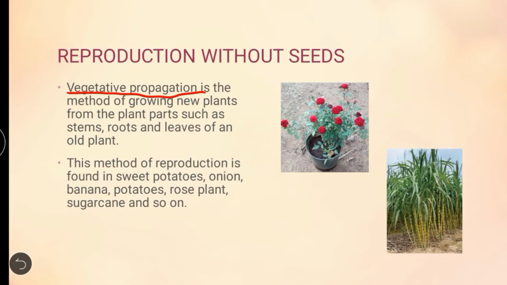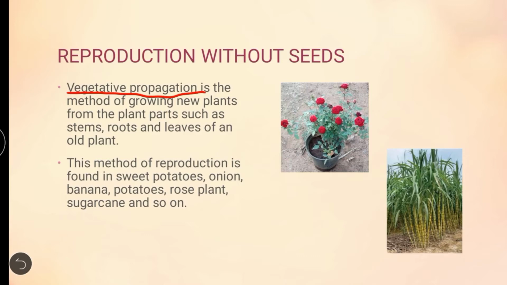Some examples: sweet potatoes, onion, banana. The banana plant we all know, most of them are seen growing through the root. Through the root the new banana plant will grow. Then potatoes, the potato we buy from the market, with the help of that potato we can grow another new potato plant.